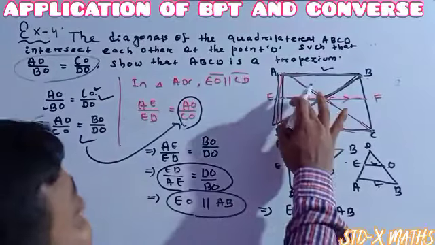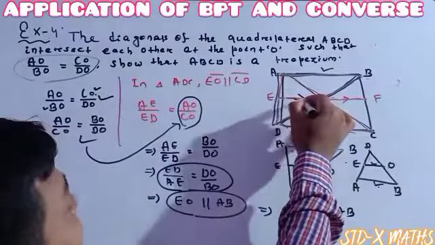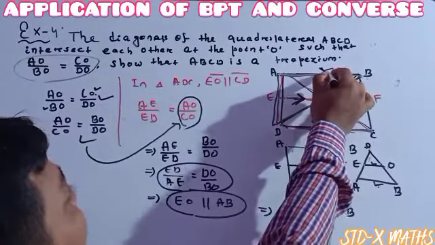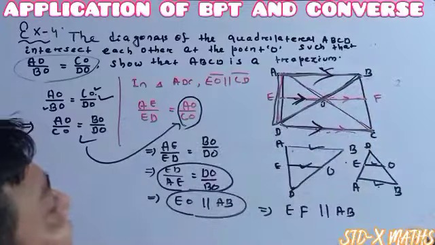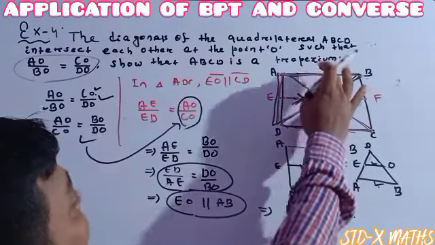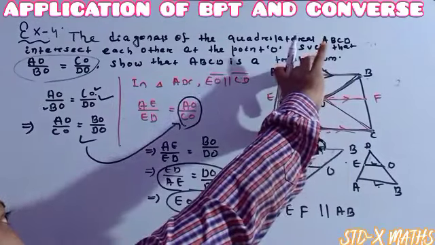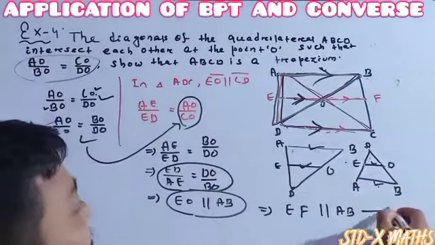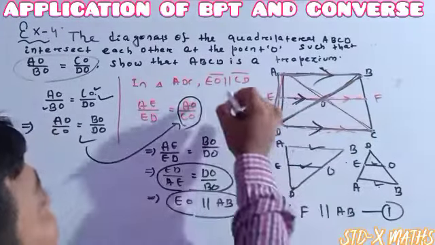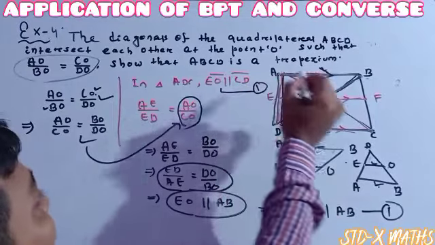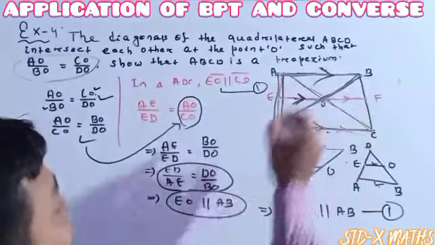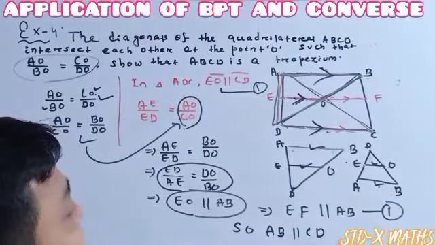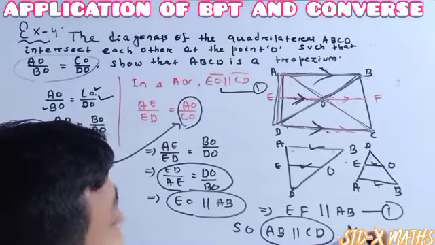Previously we considered this one parallel to this one. Now we got this one parallel to this one. So indirectly the three are parallel to one another. But we don't have any concern with the three. Our main motto is that these two are parallel. As these two are parallel, this one is parallel to this one. Here we have assumed that AB is parallel to CD. As AB is parallel to CD, ABCD is a trapezium.